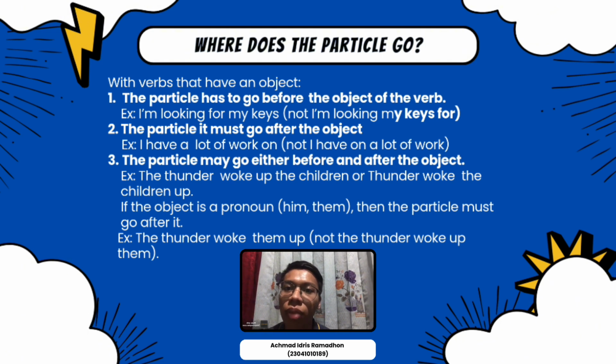Number 3, the particle may go either before or after the object. Example: the thunder woke up the children, or the thunder woke the children up. If the object is a pronoun, for example him or them, then the particle must go after it. Example: the thunder woke them up, not the thunder woke up them.